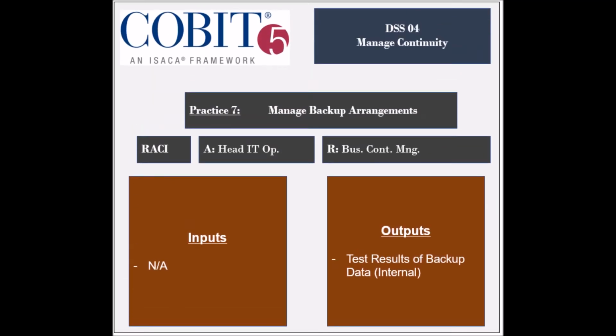The seventh practice is to manage backup arrangements. The entity responsible for this practice is the Business Continuity Manager, and the entity that is held accountable is the head of IT operations. The practice receives no inputs, but generates 1 output, which is the test results of backup data, to be used internally.